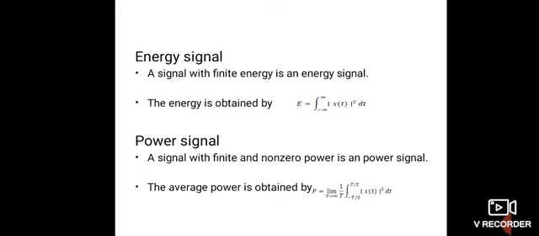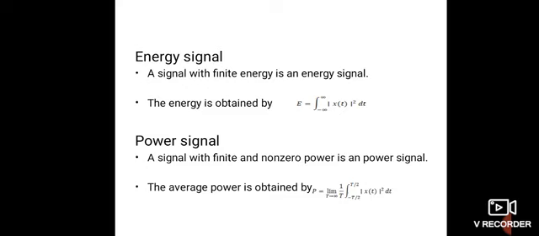So for a real signal, energy is E equals the integral from minus infinity to plus infinity of |x(t)| squared dt. This also holds for a complex valued signal, which is why I am using the modulus. Similarly, the energy in a discrete time signal x[n] is given as E equals the summation over n from minus infinity to plus infinity of |x[n]| squared. Signal energy must be finite for it to be meaningful. For energy to be finite, the signal amplitude x(t) or x[n] must go to 0 as we go towards infinity.